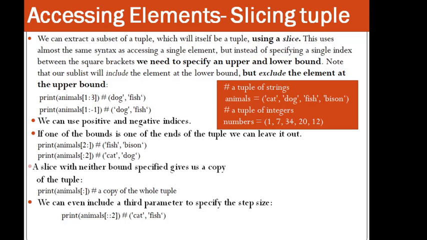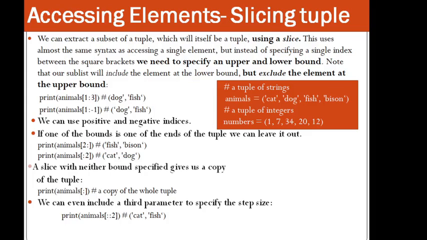This uses almost the same syntax as accessing a single element, but instead of specifying a single index between the square brackets, we need to specify the lower and upper bound. Note that our subset will include the element at the lower bound but exclude the element at the upper bound, which we have already learnt in the list as well.